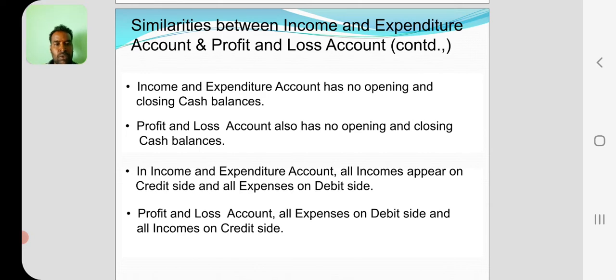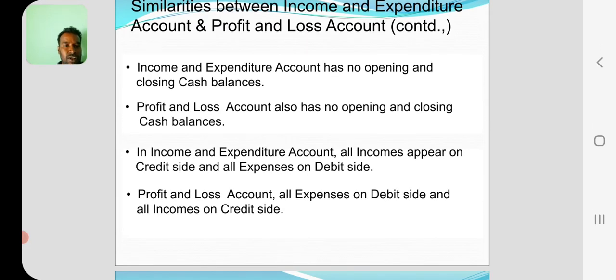So whatever expenses are made by the non-trading organization should be recorded on the debit side. Whatever incomes belong to the non-trading organization are posted on the credit side. In profit and loss account, all expenses are on the debit side and incomes on the credit side.